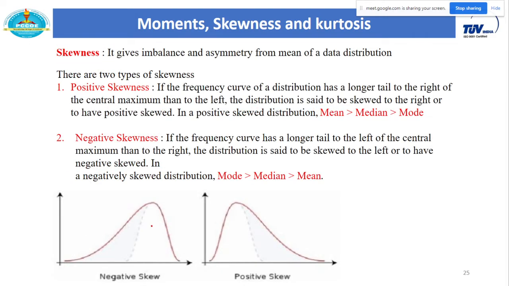I will not go into detail. This is the nature that you can easily understand from the values of skewness and kurtosis. This type of nature is called negative skew. This type of nature, where the curve is shifted towards your y-axis, is called positive skewness.